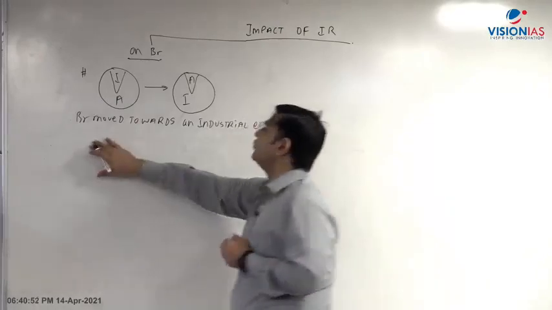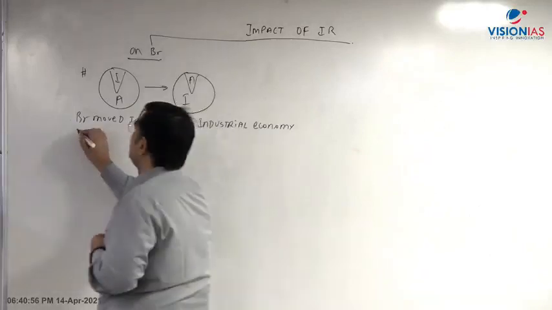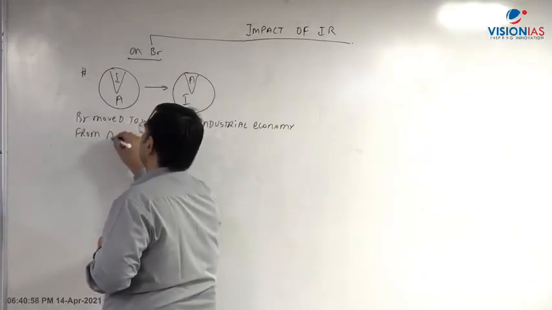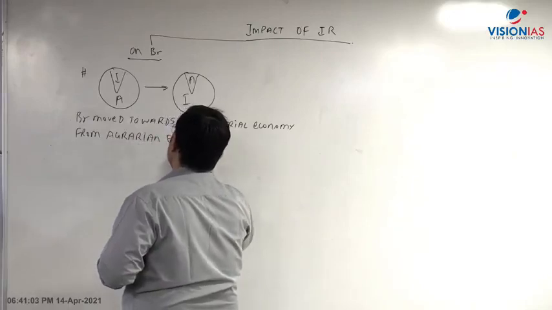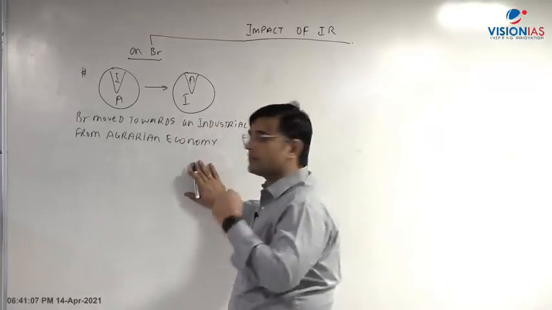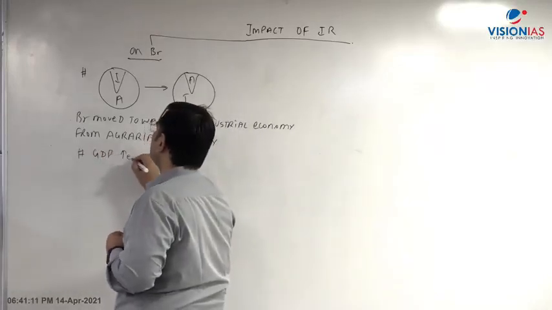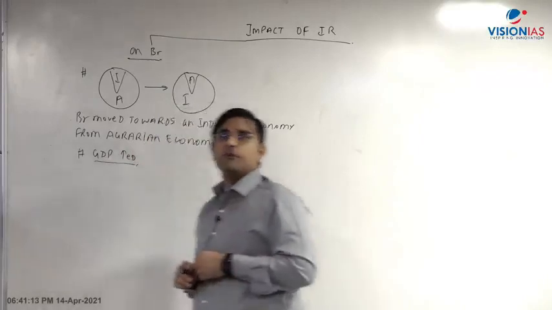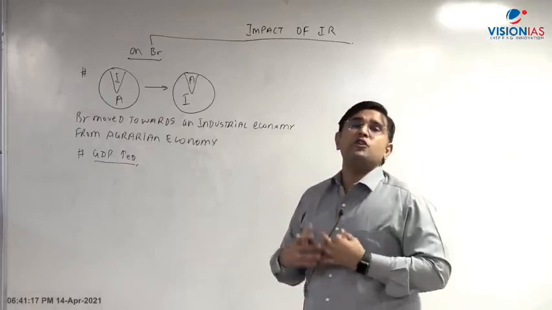Okay, that is Britain moved towards an industrial economy from earlier an agrarian economy. Okay, from agrarian economy it is moving towards industrial economy. Second component we can mention that the GDP increased like anything. The GDP of Britain, it increased like anything to an extent that the Britain over these 100 years it became the top economic power.